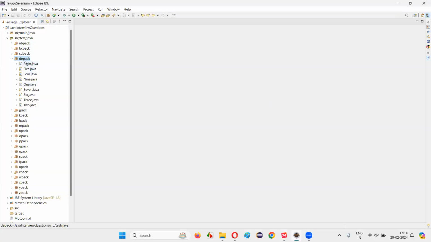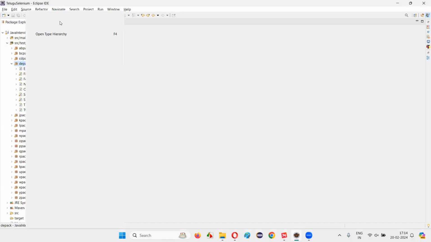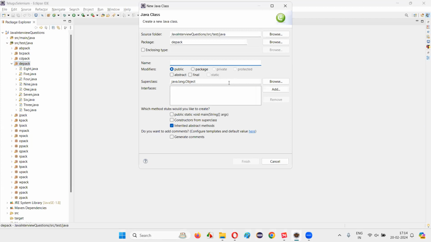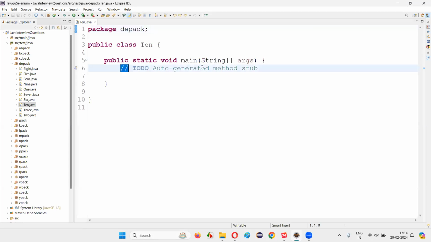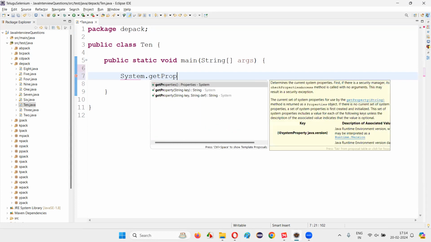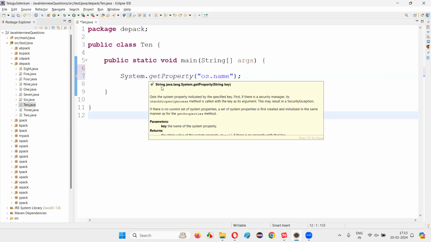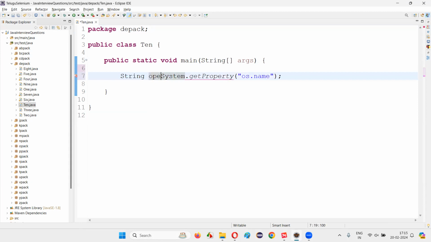For that, I'll switch to this Eclipse IDE and create a new class. I'll just name this class as class 10, some random name, finish. And immediately after creating this, inside the main method, I'm going to write System.getProperty. You just choose this one. And in this, provide double quotes and pass the argument that is os.name. os.name is a property name. And now this getProperty will return you a String, the operating system name, or OS name, whatever short you can also call it.